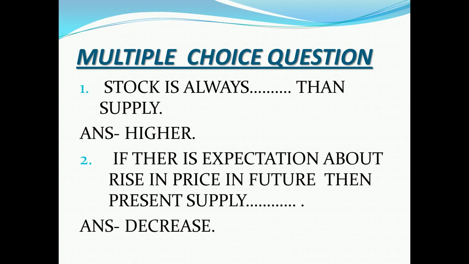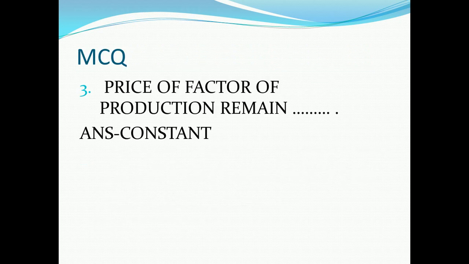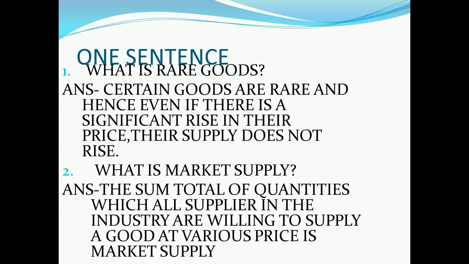Now, some revision. Stock is always less than supply, which is higher. If there are expectations of a rise in price in future, then present supply decreases. Prices of factors of production remain constant. What are rare goods? Certain goods are rare, and hence even if there is a significant rise in their price, their supply does not rise. That is called rare goods.